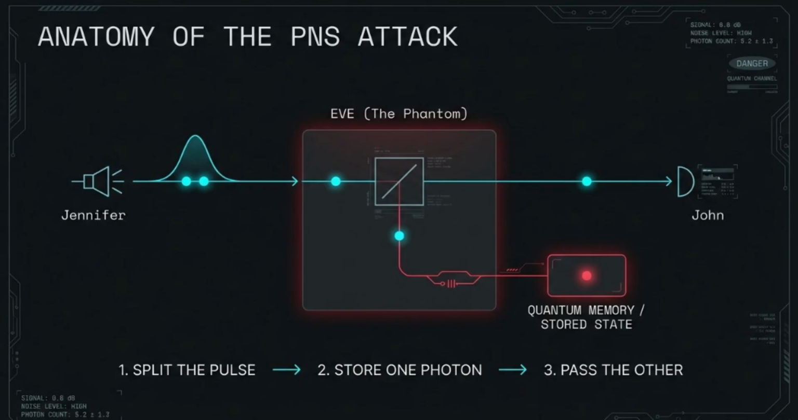Meanwhile, Eve is sitting on a perfect, unobserved copy of the qubit. She is simply waiting for the right moment to strike. This 3-step process, split, store, and pass, is what makes the PNS attack the ultimate silent threat to traditional BB84 systems.